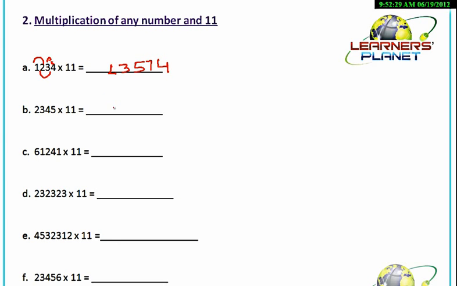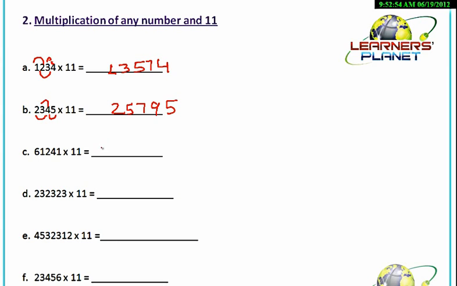Now let's take another example. 2, 3, 4, 5 into 11. Write 5 as it is over here. Then 4 plus 5 will be 9. 3 plus 4 will be 7. 2 plus 3 will be 5. And 2 as it is. So 25795, that is the answer of 2345 into 11.